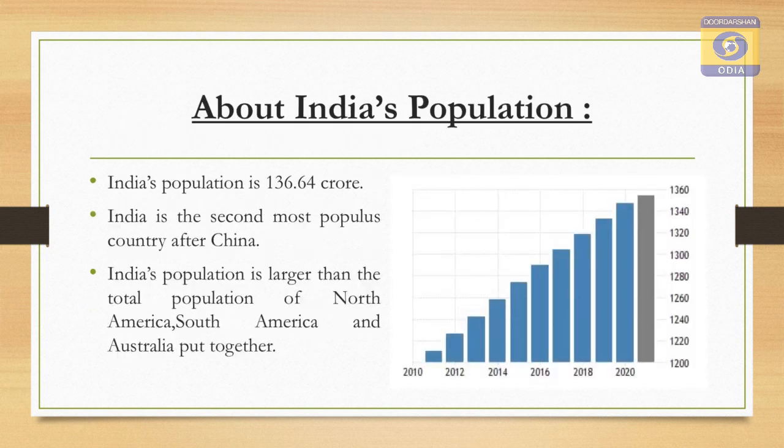If we talk about the population of India, India is the second most populous country of the world and the population of India is 136 crore. This is the present status of the population of India. If we consider the population census data, the 2011 census, it is 121 crore.